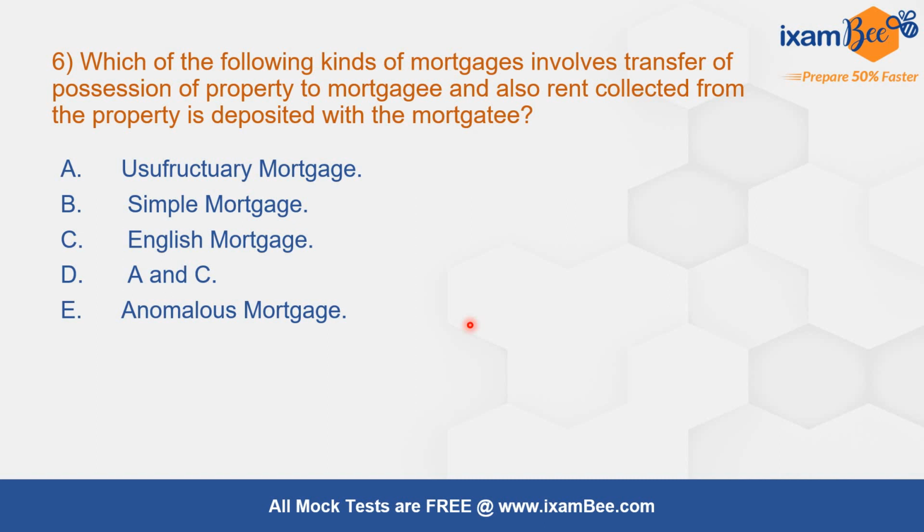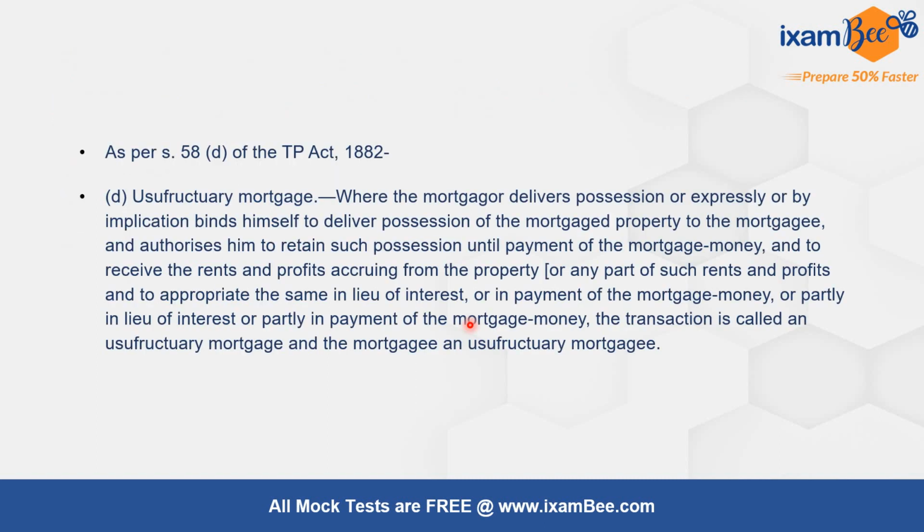Question number 6. Which of the following kinds of mortgages involve transfer of possession of property to the mortgagee, and also the rent collected from the property is deposited with the mortgagee? The correct answer is usufructuary mortgage. As per Section 58(d) of the Transfer of Property Act, a usufructuary mortgage is where the mortgagor delivers possession, or expressly or by implication binds himself to deliver possession, of the mortgaged property to the mortgagee and authorizes him to retain such possession until payment of the mortgage money and to receive the rents and profits accruing from the property.